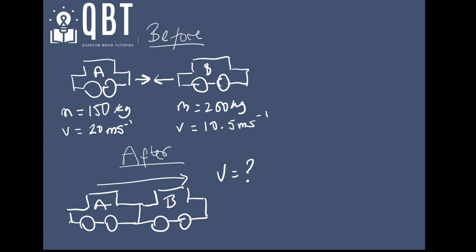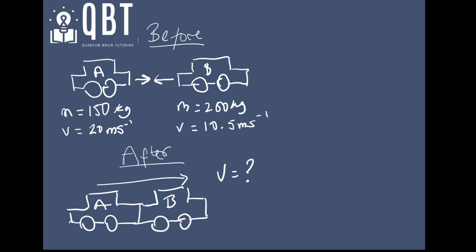And car B has a mass of 200 kilograms and is traveling at 10.5 meters per second. The thing to bear in mind is that momentum is conserved in a closed system, which means that momentum before is equal to momentum after, and we're going to need that. So that's our first step.